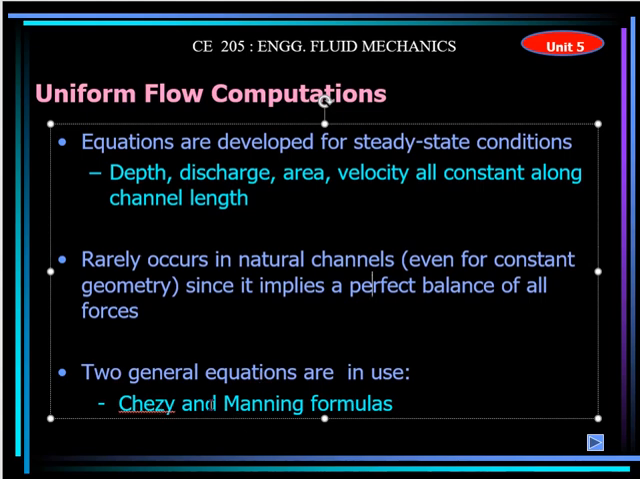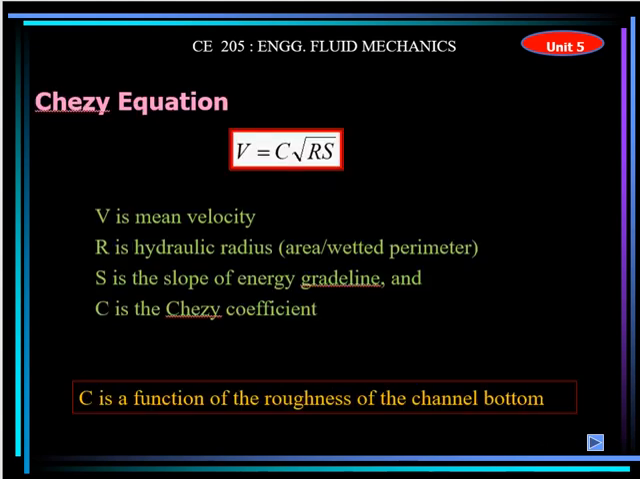So the two most common formulas, the Chezy and the Manning formula, are applicable to solve this kind of problem. This is the Chezy equation. The velocity can be calculated by C under root RS. V is the velocity in the channel, and C is the coefficient, which is called the Chezy coefficient, depending on the roughness of the channel bottom and also the type of the material. R is the hydraulic radius, which I have shown you already in the first slide, A over P, area over wetted perimeter, and S is the slope of the channel from top to bottom. There is a slope, so that is the S.